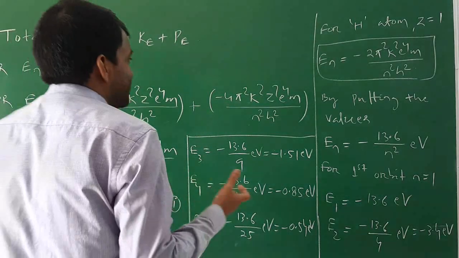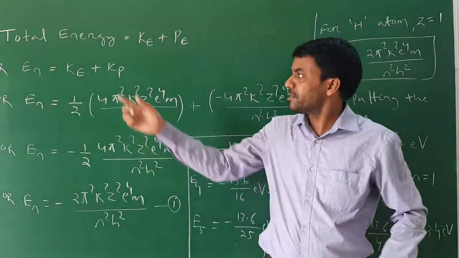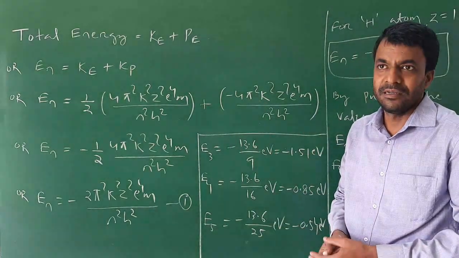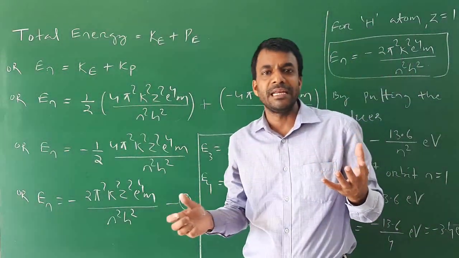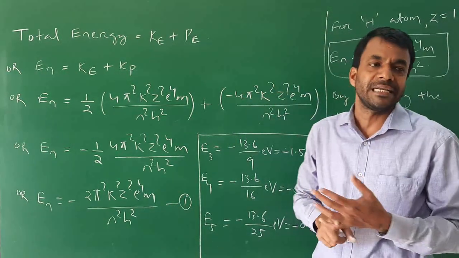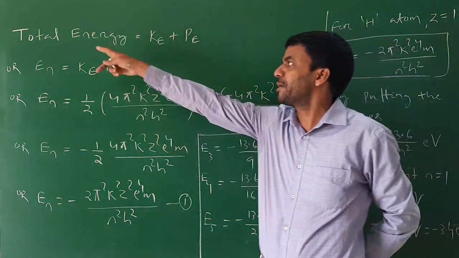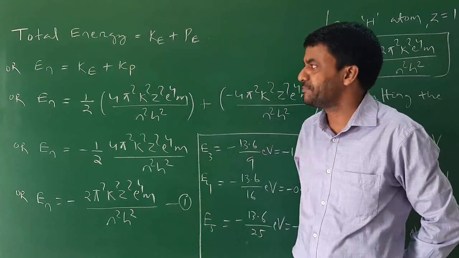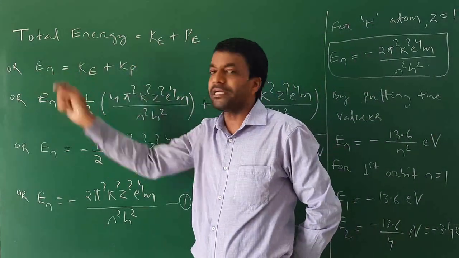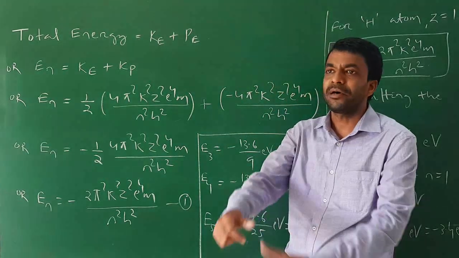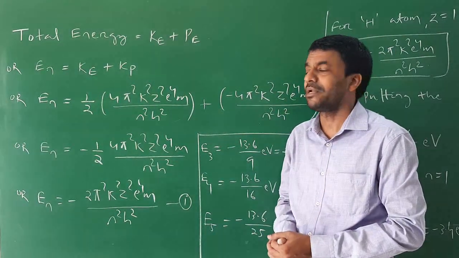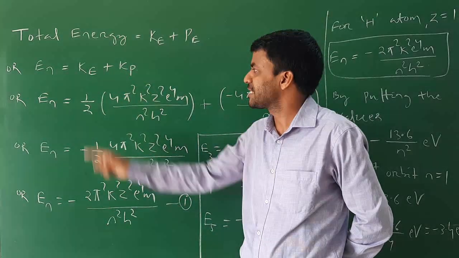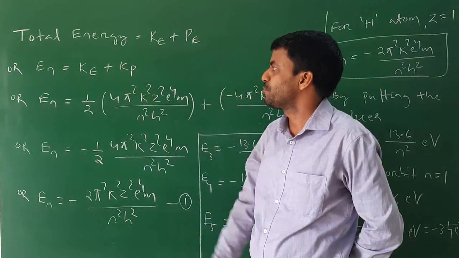Okay. Next I have to calculate the total energy of the stationary electron. As I have discussed, the total energy is equal to kinetic energy plus potential energy. Therefore I have written here total energy is equal to KE plus PE. Total energy is denoted by En, n for the nth orbit total energy, E for energy. That is equal to KE plus PE, that is the kinetic energy and that is the potential energy.